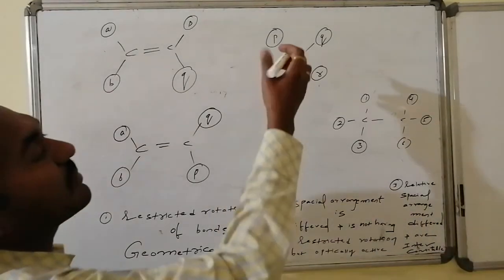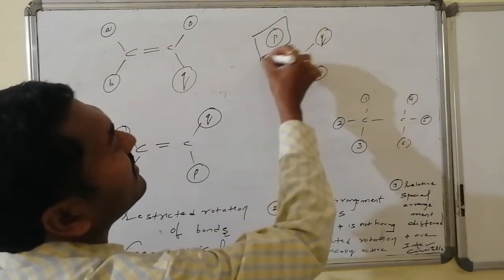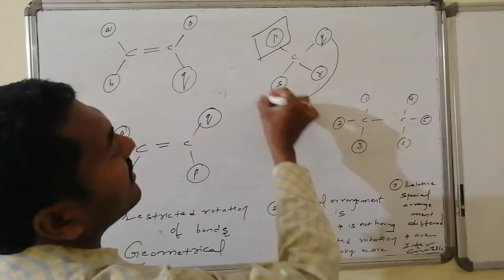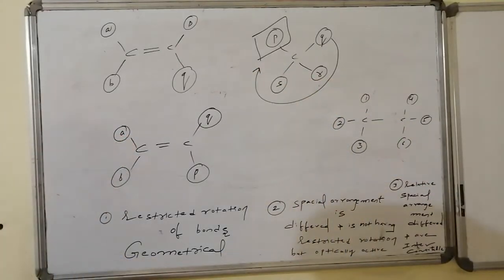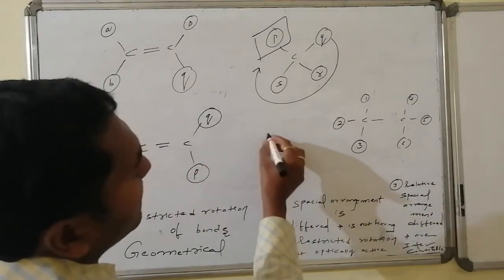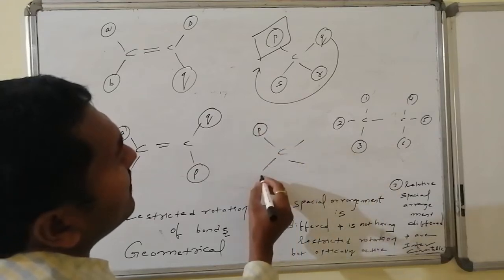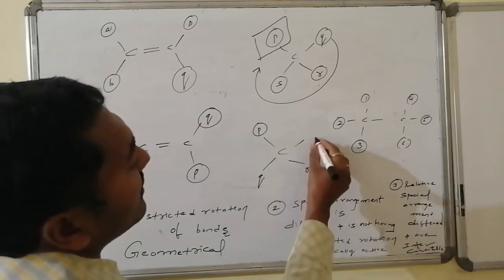Let us see this carbon atom connected with P. Suppose I take P as my reference, then Q, R, S are connected in this manner. So in the tetrahedral arrangement, if I keep one atom as reference, the remaining atoms' connectivity leads to one particular orientation. Suppose the same thing is present in such a way that this is P, and here Q, here R, here S is there.